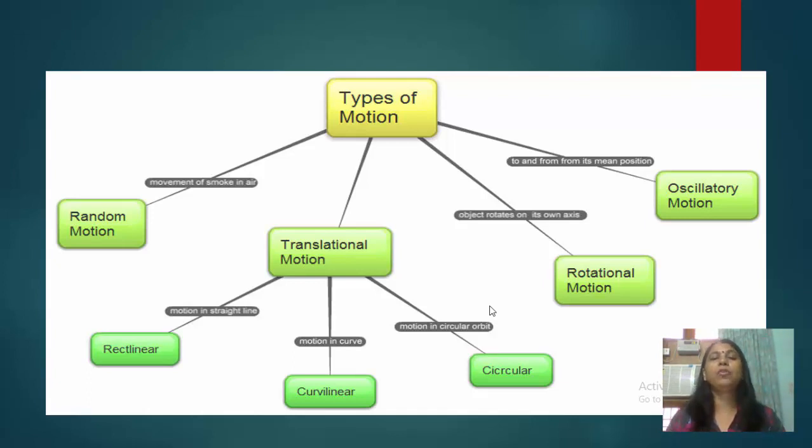And then the fourth type of motion is oscillatory motion. Oscillatory motion means the to and fro movement from the mean position. In this, you can give the example of a simple pendulum or a swing. In those, there is a mean position and the swing moves to and fro from its mean position.